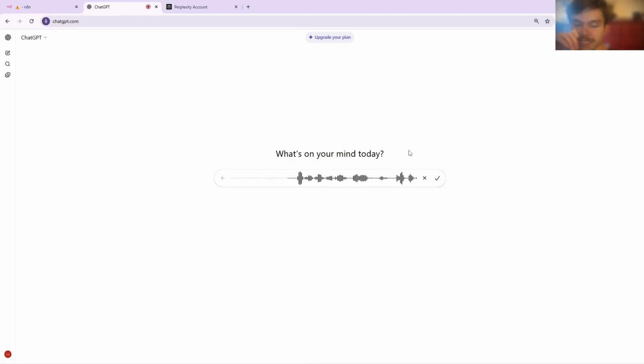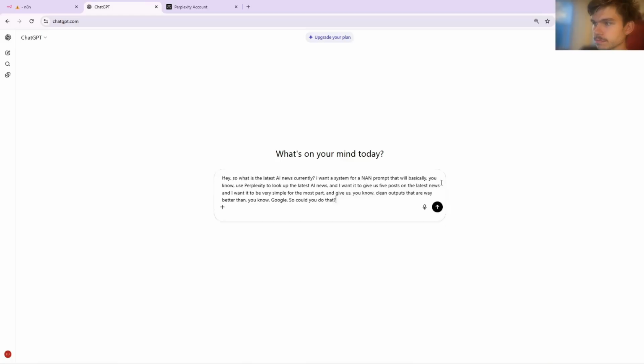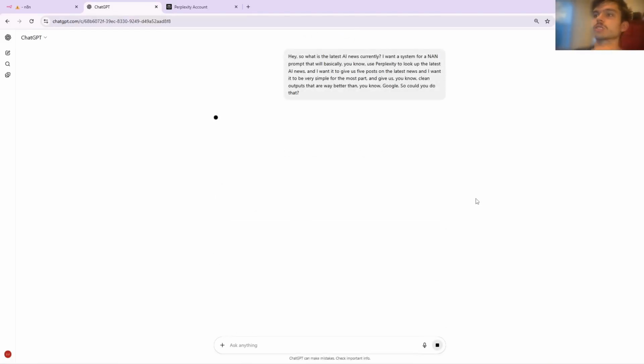I want a system prompt for an N8N agent that will basically use Perplexity to look up the latest AI news, and I want it to give us 5 posts on the latest news, and I want it to be very simple for the most part, and give us clean outputs that are way better than Google. So could you do that? All right, sweet.